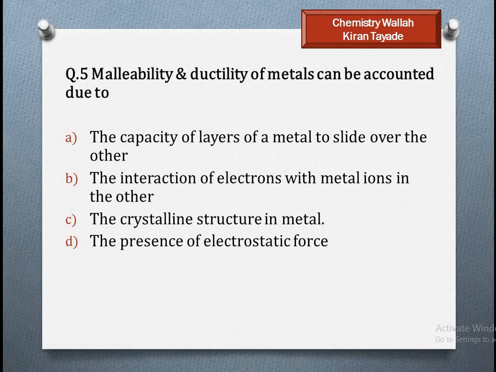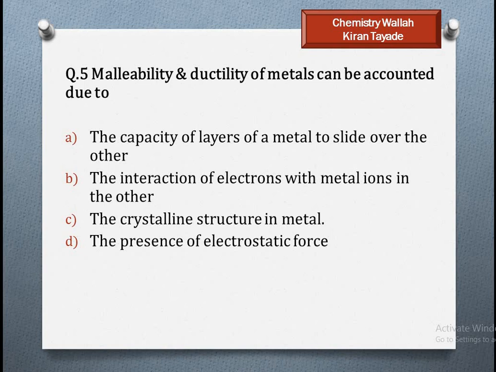So malleability and ductility is a physical phenomenon. We prepare sheets and we prepare wires, so there are layers. When we strike those metals, the layers connected with other layers slide over the others.